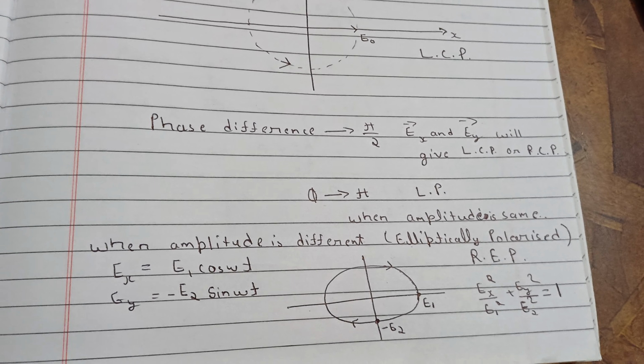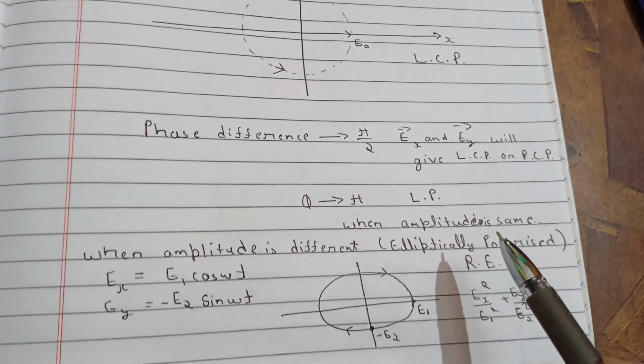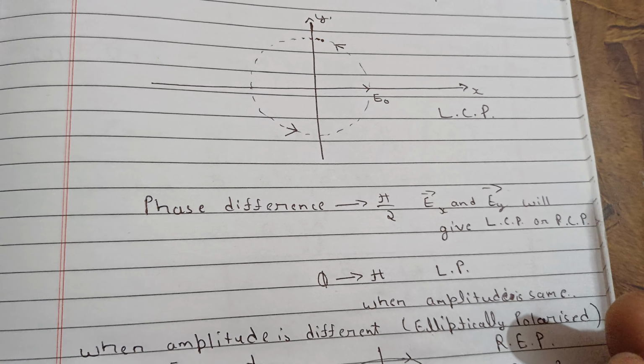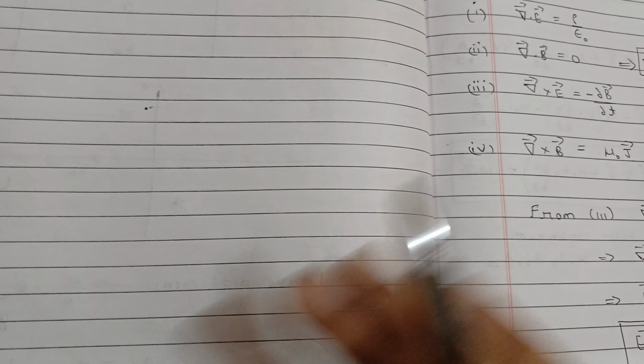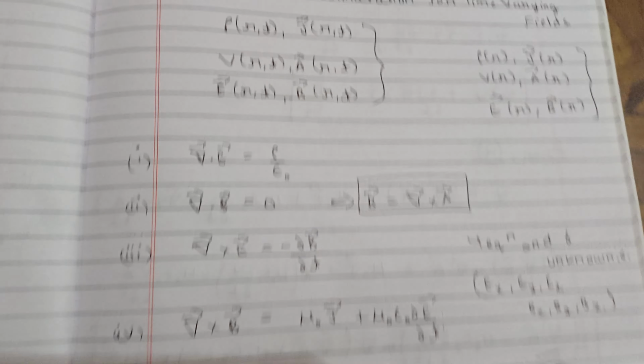So that difference you must remember: how to find the elliptically polarized or the circularly polarized, when it will be linearly polarized, and what the phase difference will be. So I hope it is clear to you now. So let's move forward to a new topic.